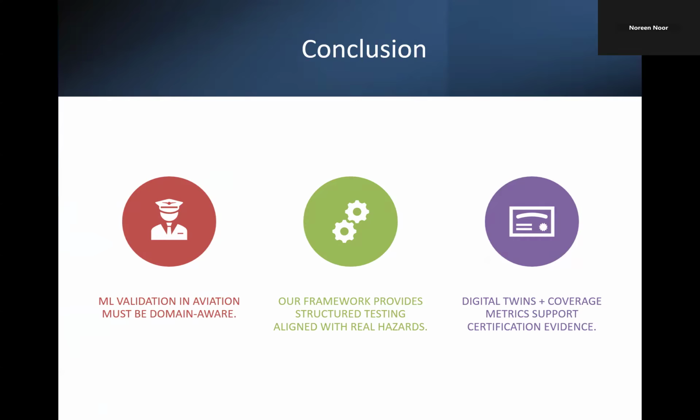So, by addressing hazards, time sequences, digital twin simulation, subsystem interaction, and certification, aviation can move towards safer machine learning integration, but we need this kind of framework to consider all of those points for achieving this.